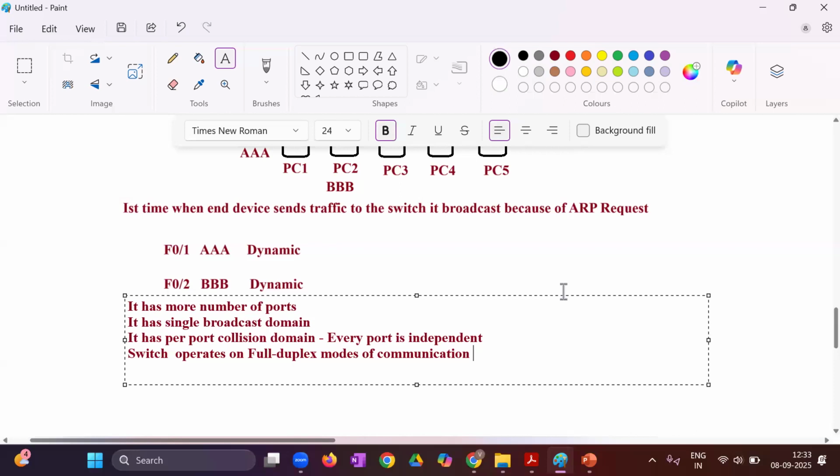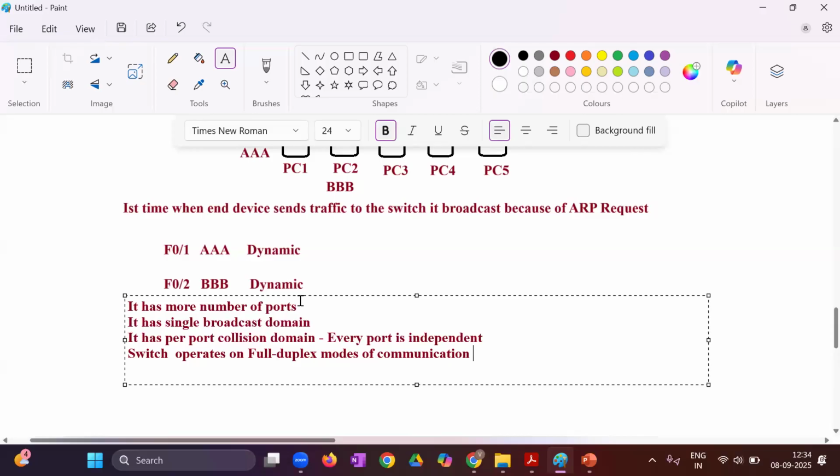Okay, that is fine. That second time it will do the unicasting. But don't you think that first time it is doing the broadcasting? So first time it is doing the broadcasting, but unicasting is dependent upon certain conditions. If that condition is not existing, broadcasting will be done again, no? That's why we call it a single broadcast domain.